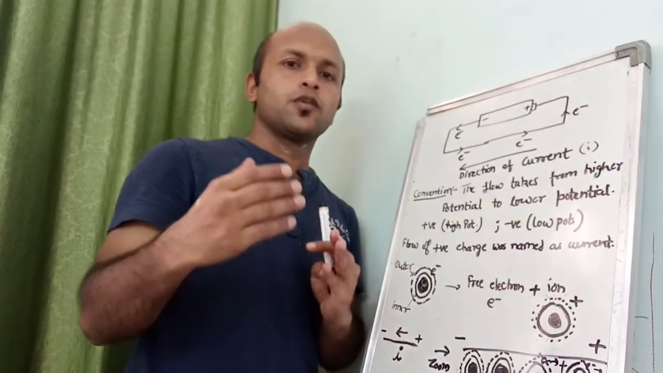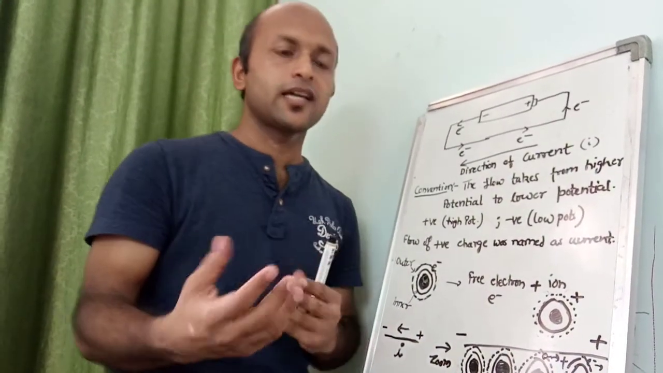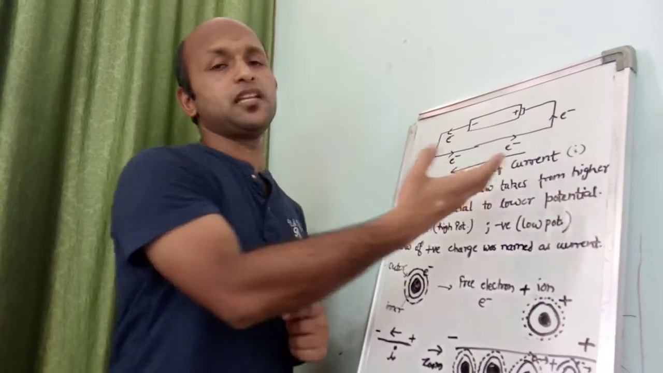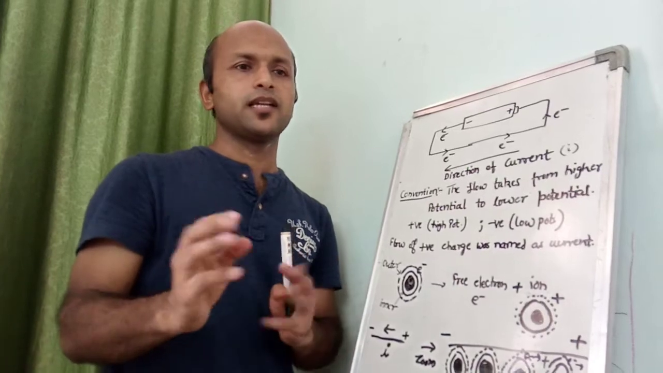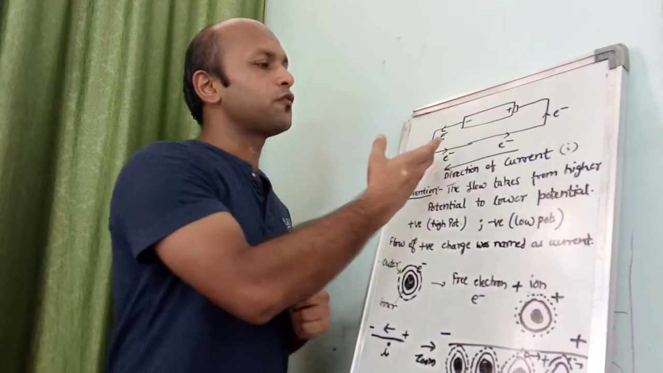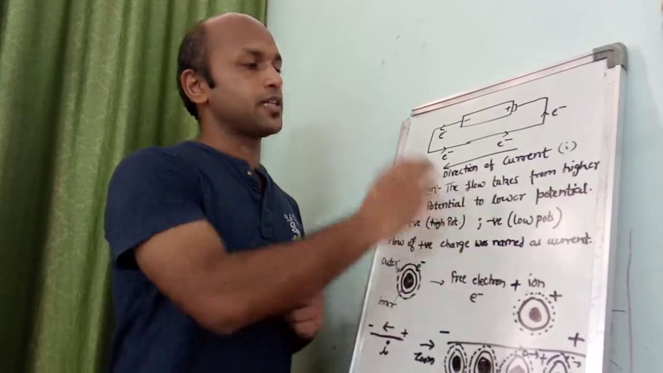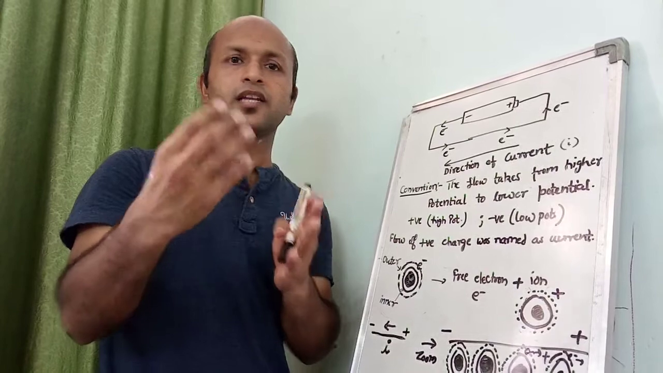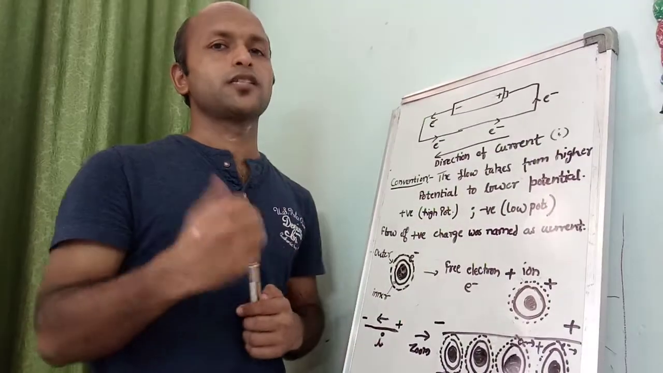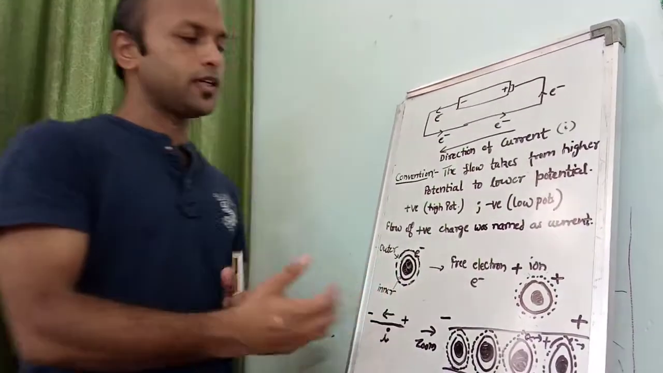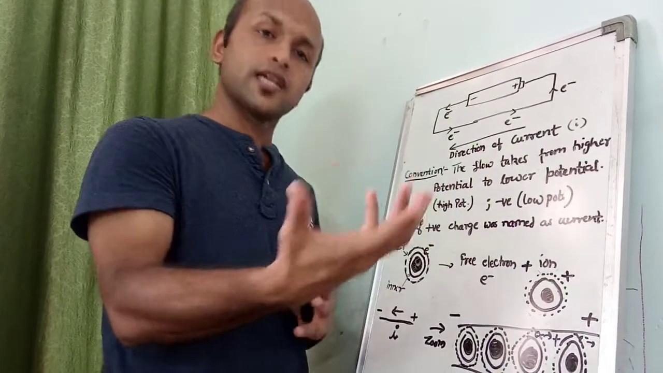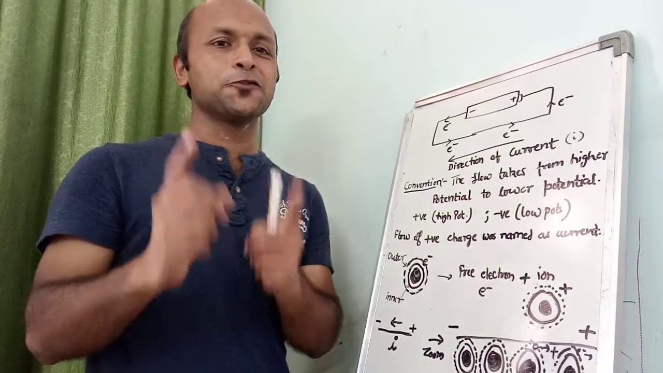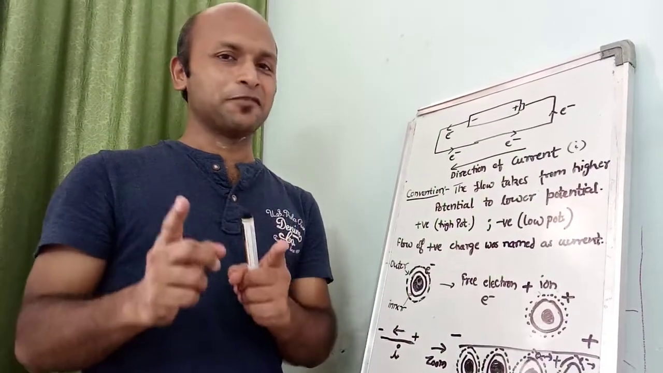Now, we will understand how the flow of this positive charge takes place in a metallic wire, since experimentally the flow of positive charge has never been seen in metallic wires, but the flow of electrons is experimentally observable. So I will discuss how this positive charge flows in metallic wires. And for that, you have to go to the basics of chemistry.